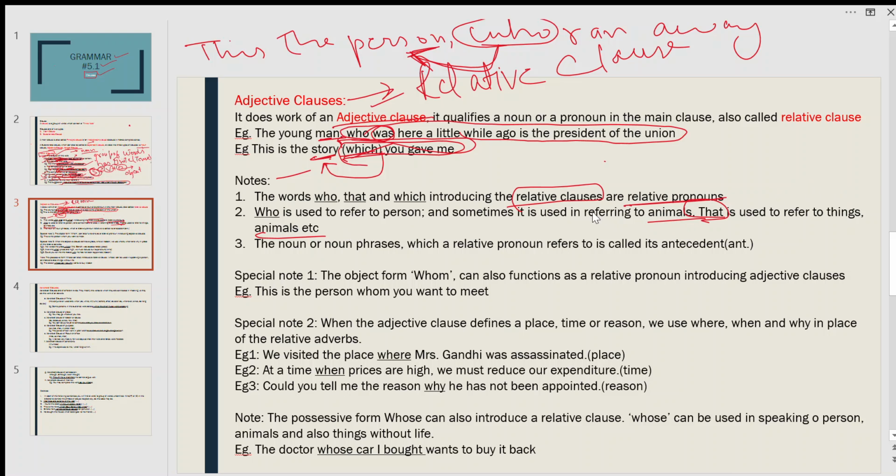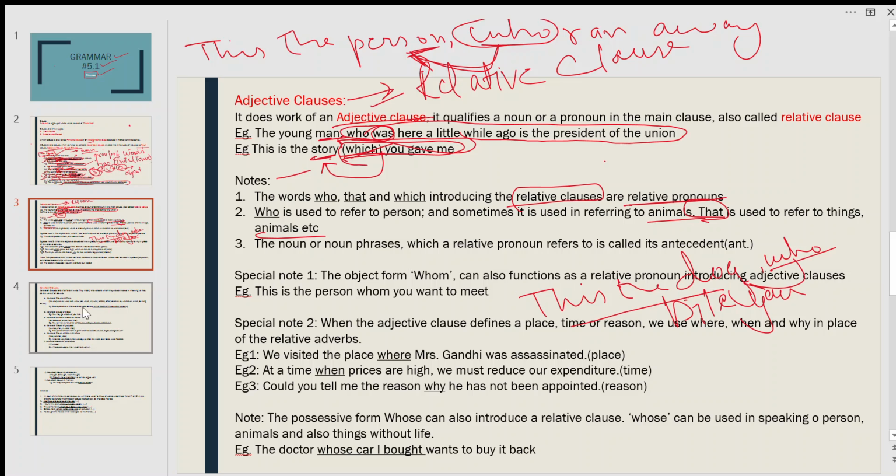Sometimes it is also used in referring to animals. Suppose this is the dog who bit me. It is also a correct sentence. I am referring who to the dog. Sometimes that is used to refer to things and animals. I can use this also: this is the dog that bit me.